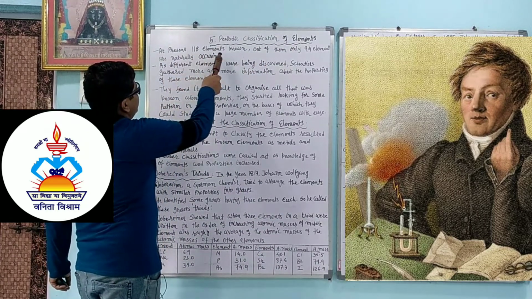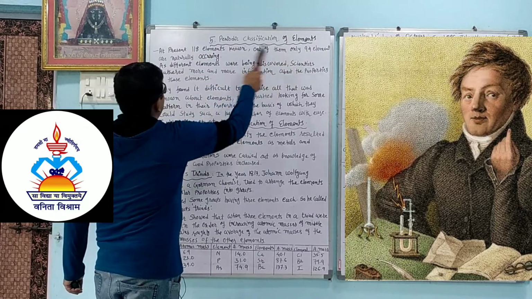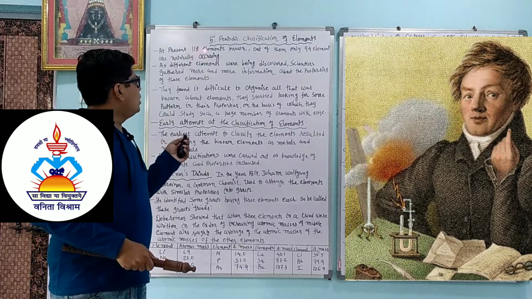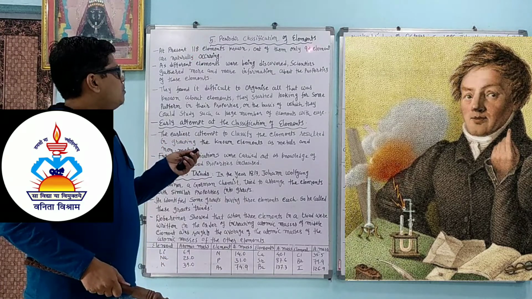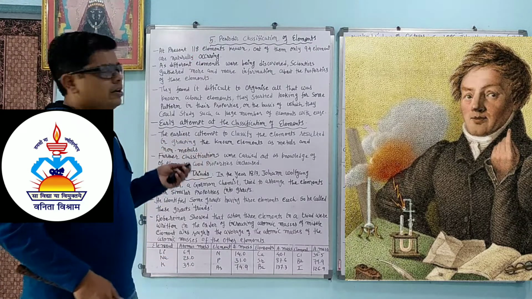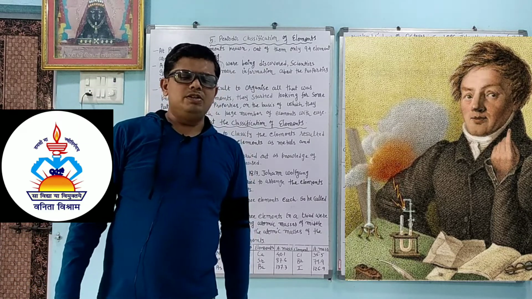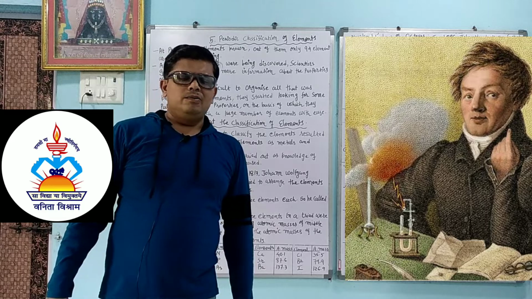At present 118 elements are known, out of them only 94 elements are naturally occurring. The others are prepared in the lab by nuclear fusion, fission or any other reaction.